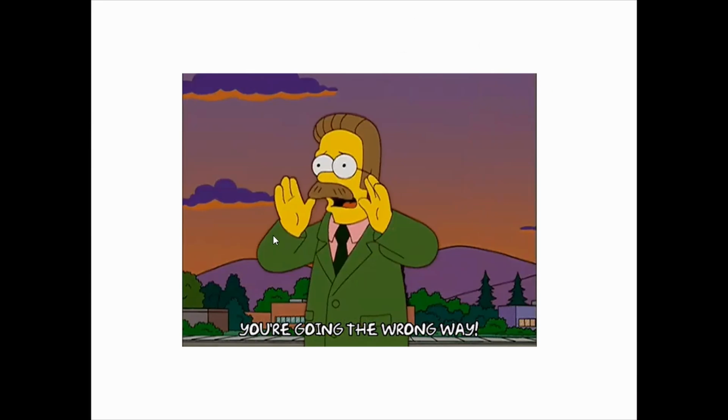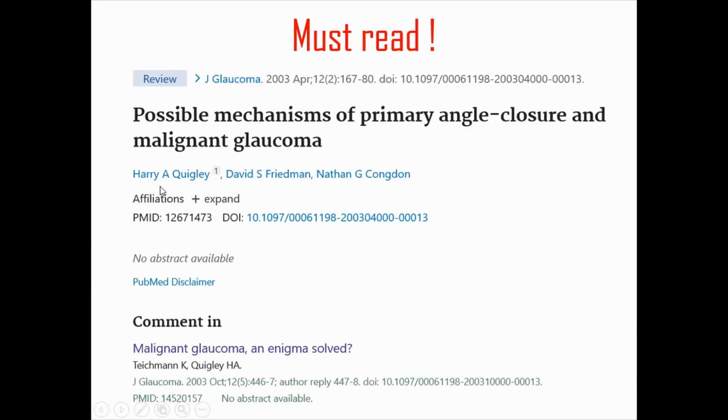So I would suggest everyone to go through this paper. This is by Harry Quigley regarding the mechanisms of primary angle closure, especially malignant glaucoma. It is good if you read the comment in the letter to the editor also. There will be so much criticism of the proposed mechanism that he has told about malignant glaucoma, but it is worth reading the letter to the editor also if you want to understand more about malignant glaucoma.